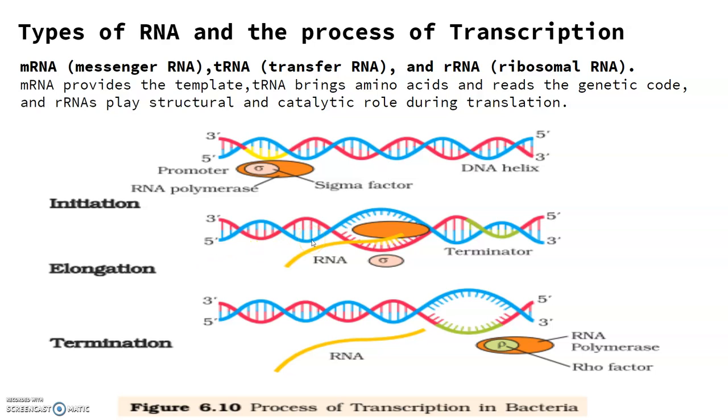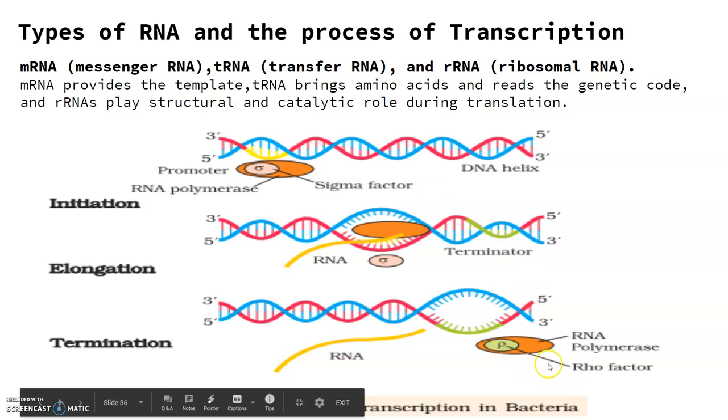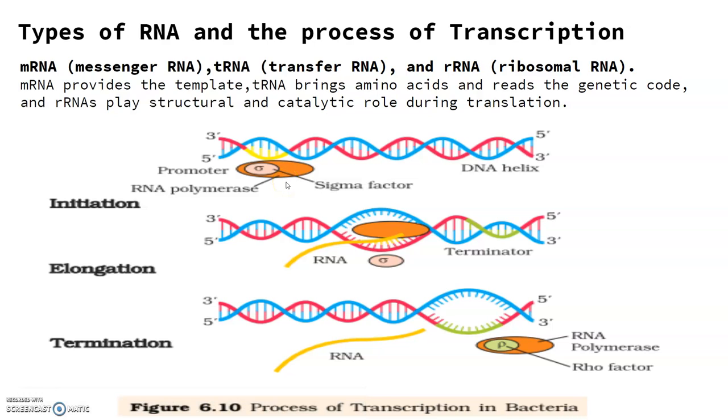It associates with the initiation factor. You can see here there's an initiation factor and the termination factor, which are represented in the form of rho and sigma here. So the association of these factors alters the specificity of the RNA polymerase to either initiation or termination.